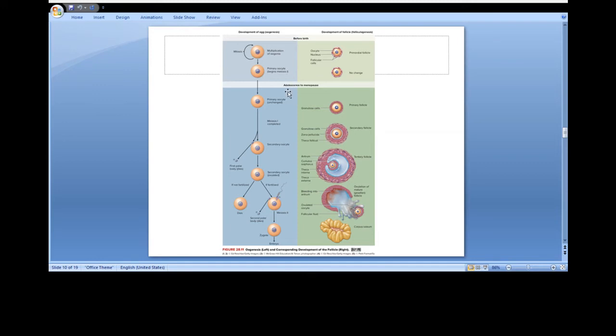Each oocyte is enveloped by a primordial follicle consisting of a single layer of epithelial granulosa cells and a less organized layer of mesenchymal theca cells. Periodically, a group of primordial follicles enter a stage of follicular growth. This starts happening after puberty.